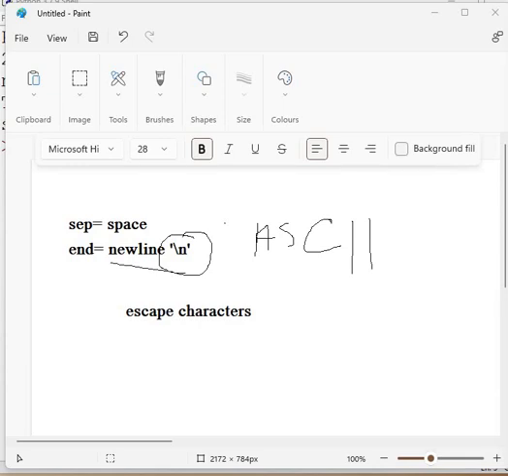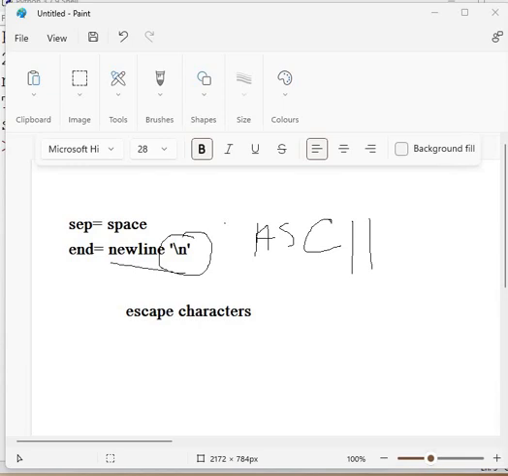So let's say I write \n, it will work as an escape character, and \n will not be printed on the screen. So to make sure all the slashes are considered backslashes only, we make use of R.